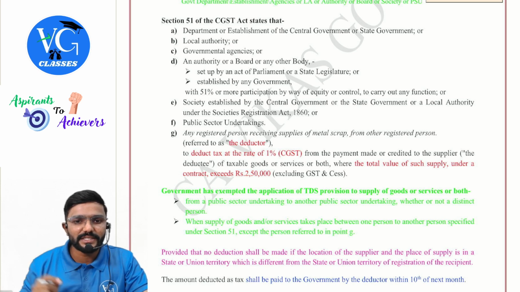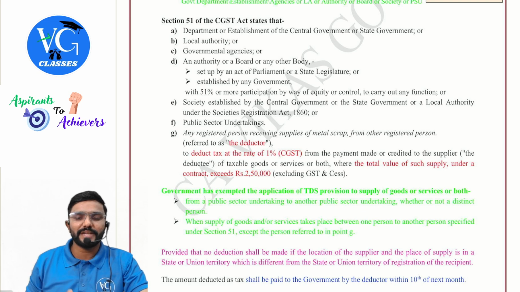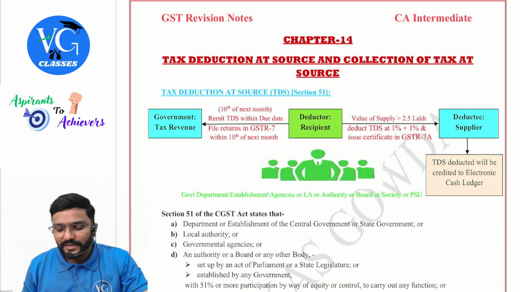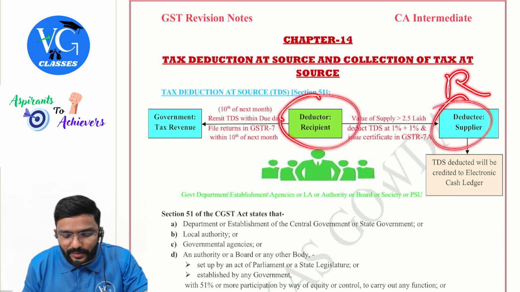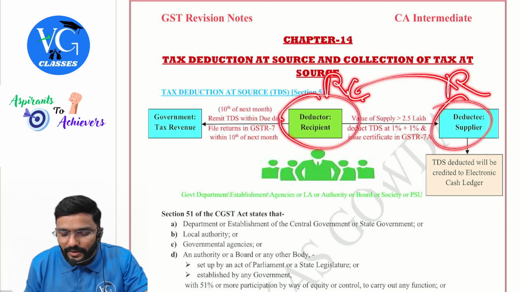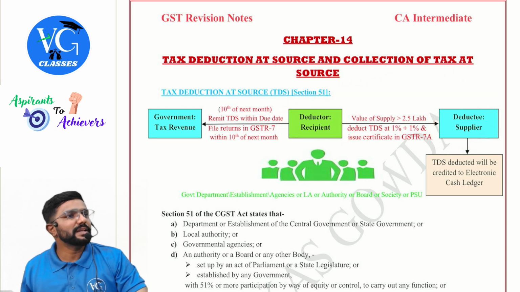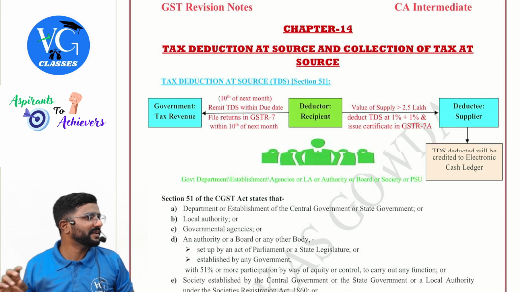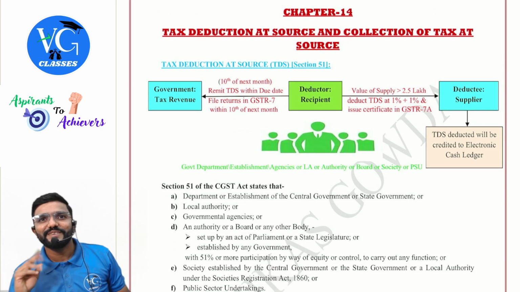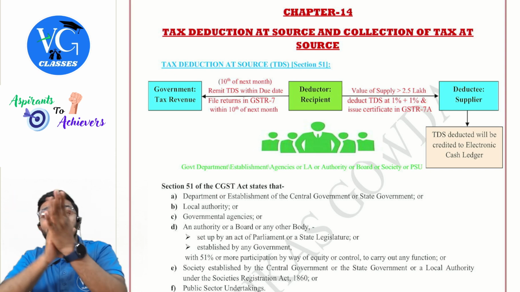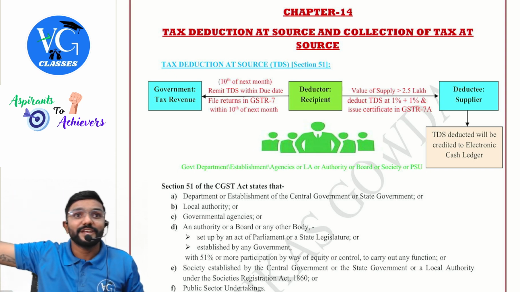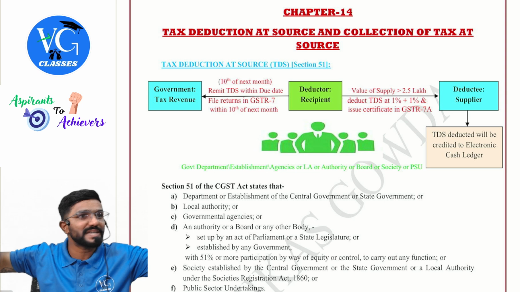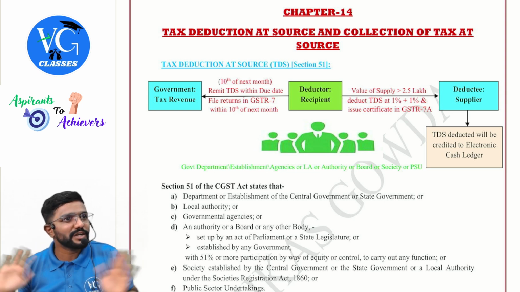Amendment: any registered person receiving supplies of metal scrap from another registered person. Means, guys, listen, supplier is also registered, recipient is also registered. What is he supplying? Metal scrap. Don't worry, sir, is RCM applicable here? No, actually, no RCM is applicable. Why? Supplier is also registered. When the supplier is registered, guys, we discussed RCM will stop. Who should take registration? If supplier's turnover crosses the threshold limit, he should get registered. Yes. RCM stops, FCM starts. Clear?